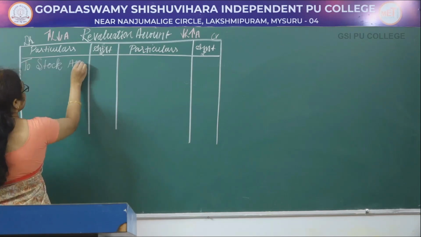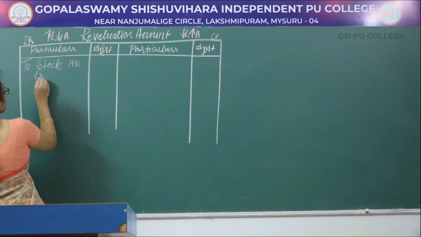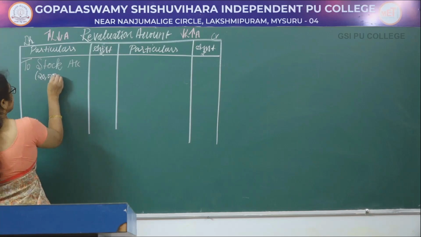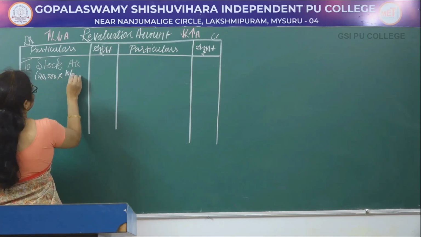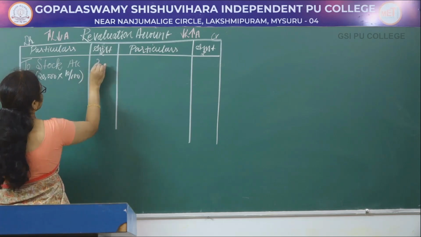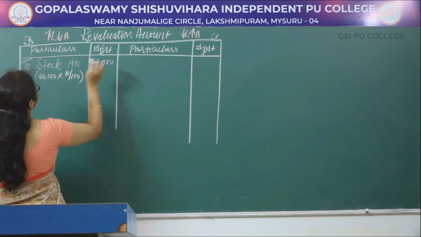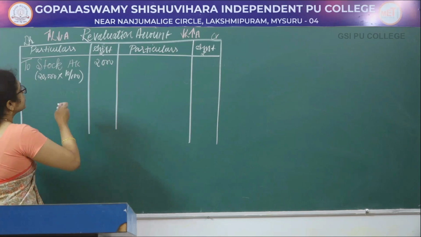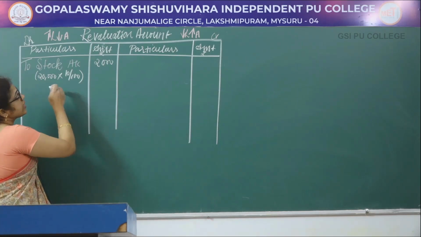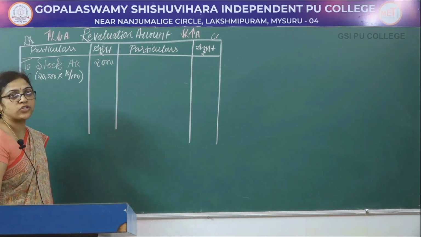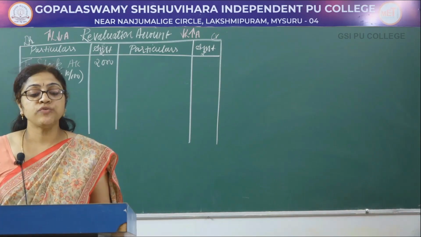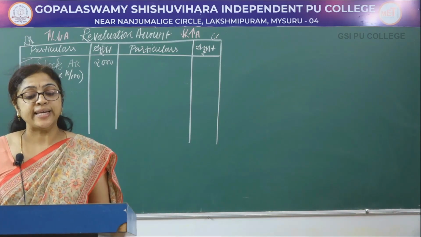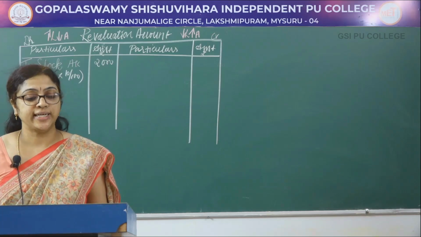To stock account, the total value of the stock in the balance sheet is 20,000 into 10 divided by 100 equals 2,000. So when the stock is reduced, that means the asset is reduced, it has to be recorded on the revaluation account debit side.